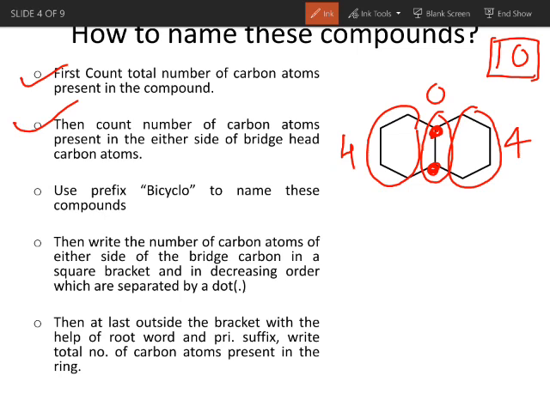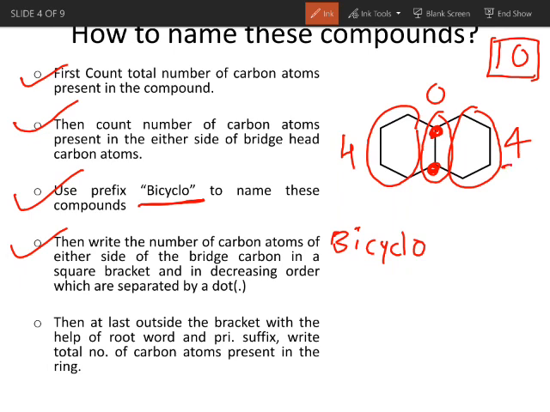Then the third rule says that to name a bicyclo compound, we have to use the prefix bicyclo. So first let me write the prefix bicyclo. Then write the number of carbon atoms on either side of the bridgehead carbon in square brackets.